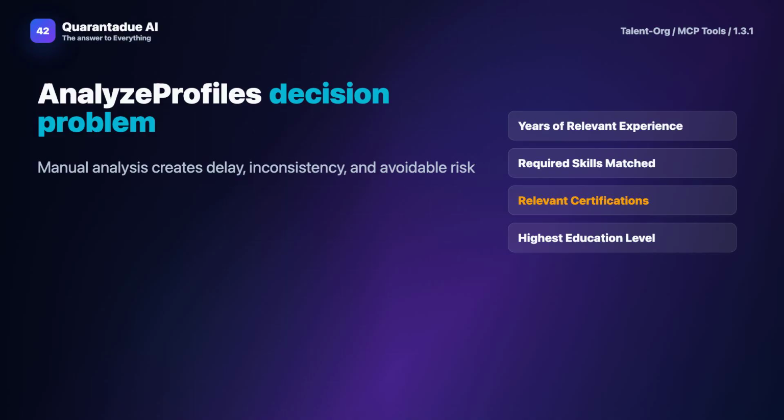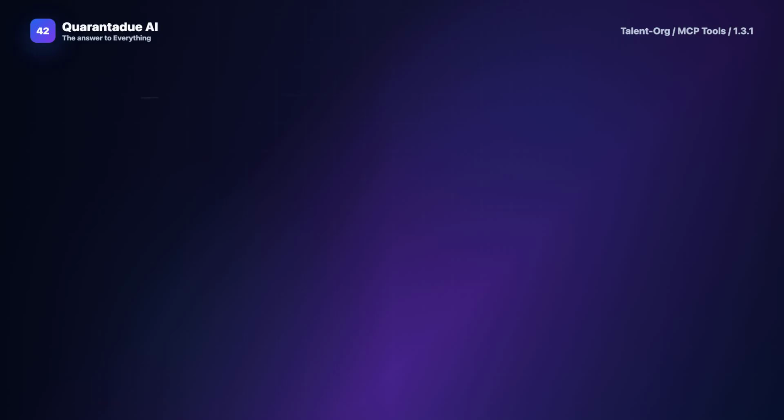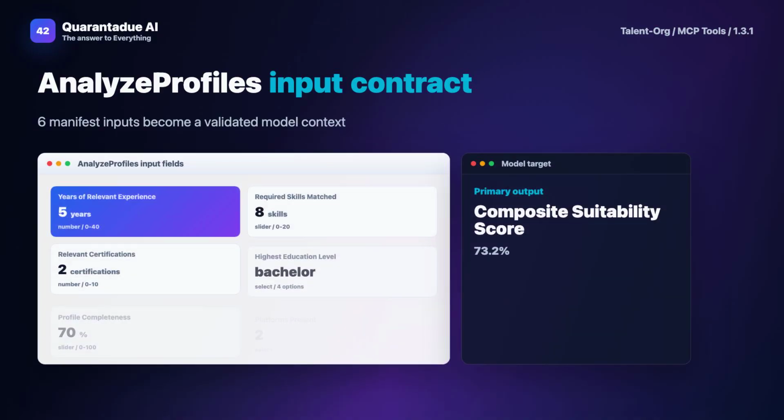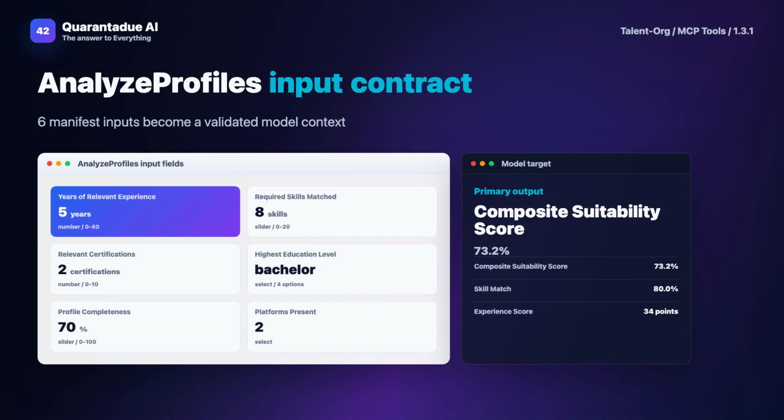Real industry challenges include keeping up with volume, ensuring diversity, and meeting regulatory requirements. AnalyzeProfiles employs a technical method based on data normalization and pattern recognition. We start by ingesting profile data and parsing it into standardized attributes. Key concepts include skill clustering, where similar skills are grouped, experience timeline analysis, which looks at career progression, and qualification scoring, which weights different factors based on role requirements.